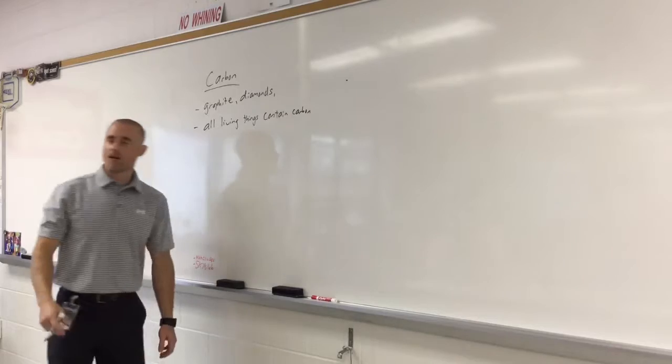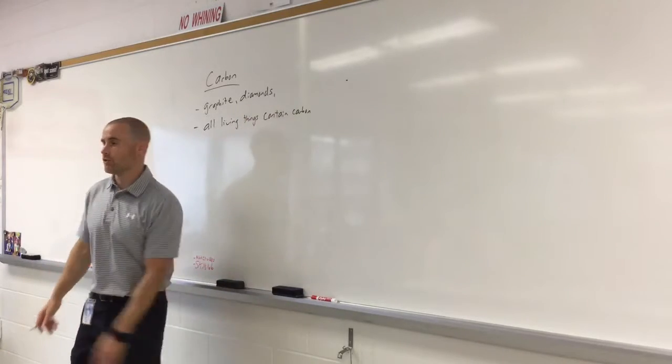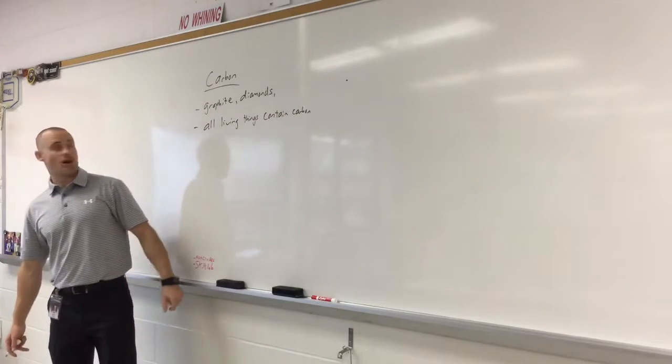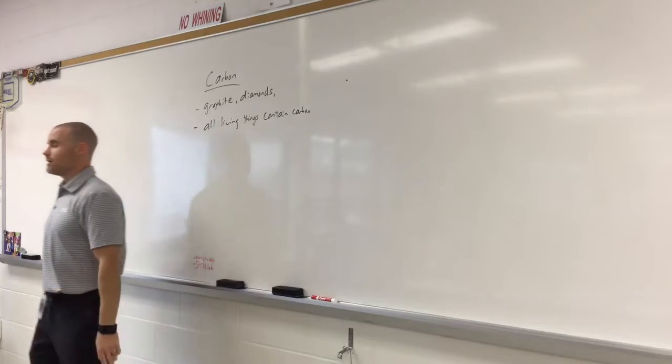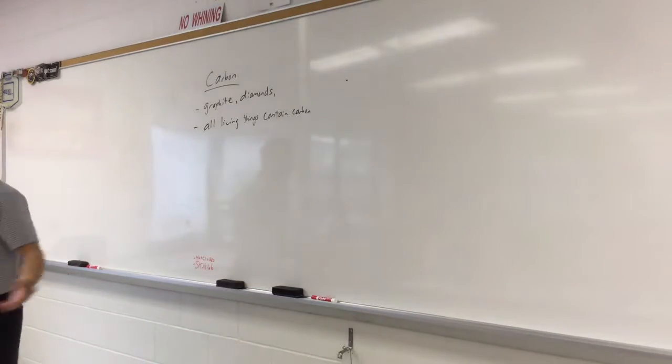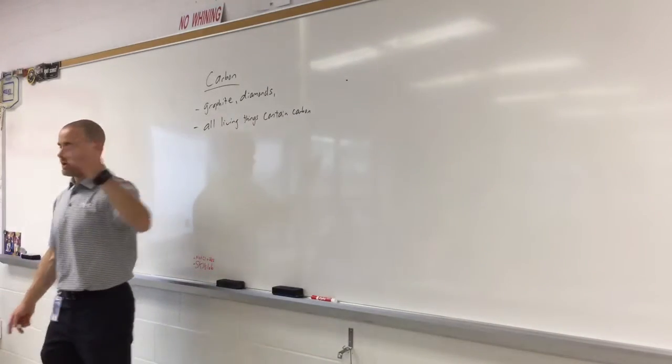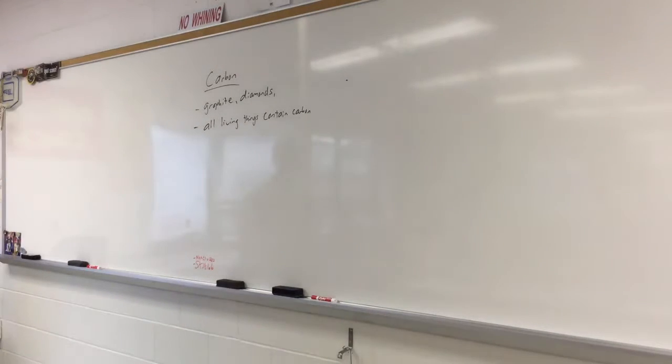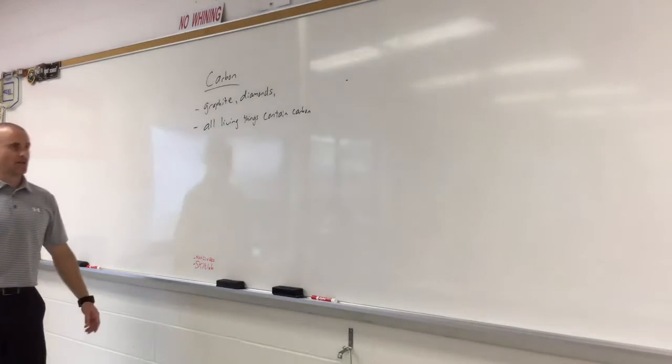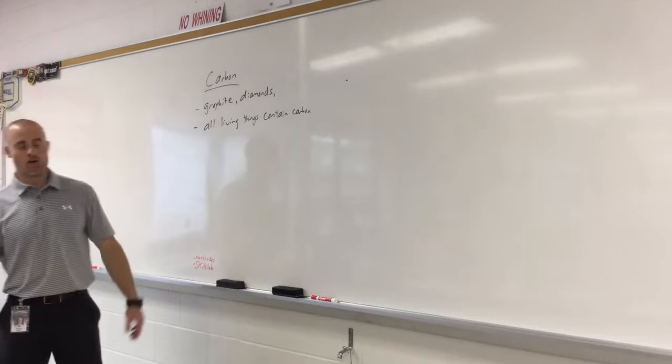I'll be very surprised if you get the third type of pure carbon. Graphite is pure carbon, diamonds are pure carbon. Now, some kids want to say coal. Coal, diamond, basically the same thing, sort of. Coal turns into diamonds eventually. So we could write coal.